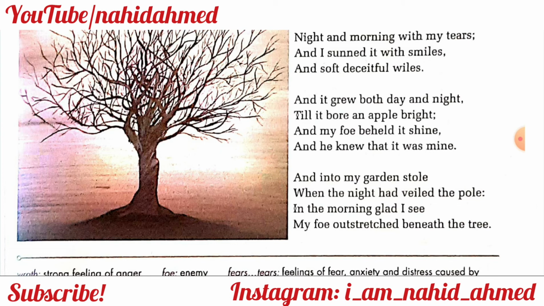And he knew that it was mine. So that guy knew that this apple belongs to the author, which means William Blake, right? And if I can destroy the apple, I'm destroying William Blake. I'm destroying the other person. It is just like that, when somebody envies you, so you have something very shiny, you have something very popular. Maybe you have a friend and you have a fantastic pen and your friend doesn't like you. So he would either destroy your pen or steal your pen. So this is what is happening here.